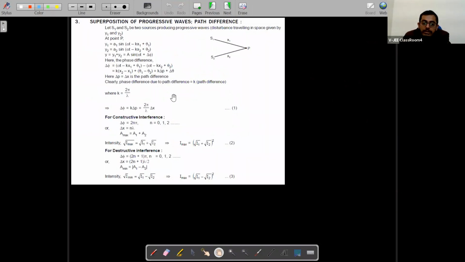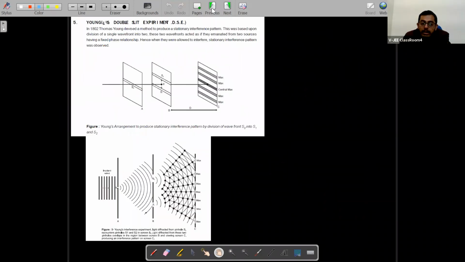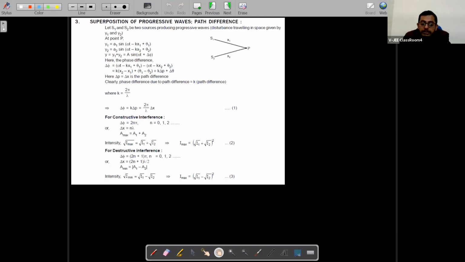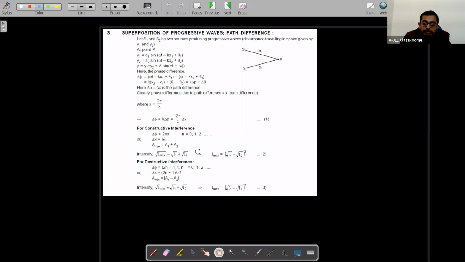So see here, students, we are talking about superposition of two waves. We have written all these things here. So we are talking about superposition of two waves. Now I'll tell you what is the superposition of two waves. Oh, we don't have space here actually. Okay, we'll talk about it on the next page.